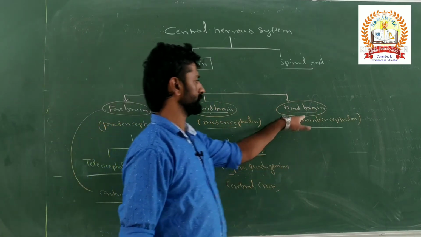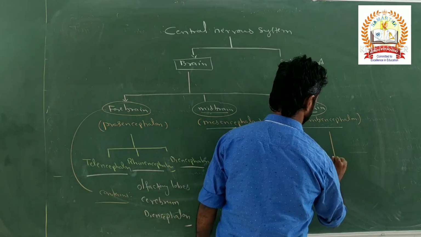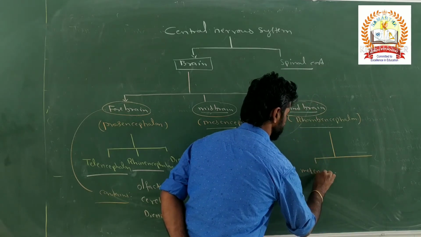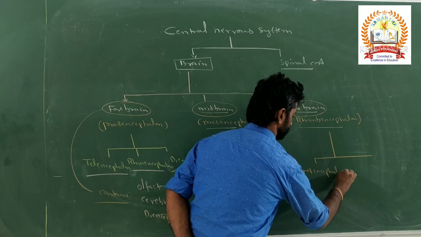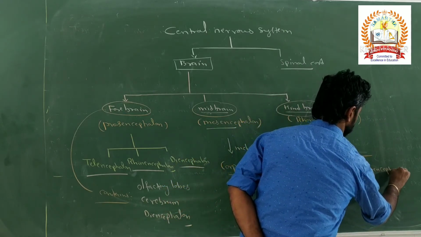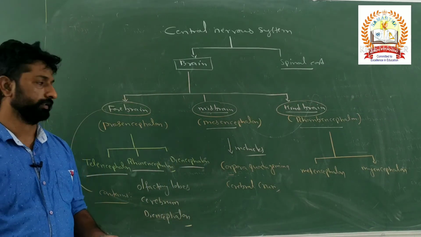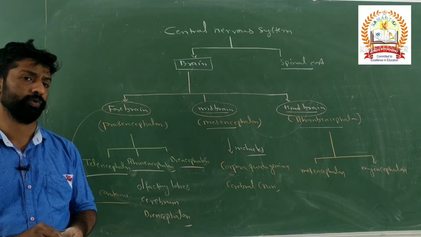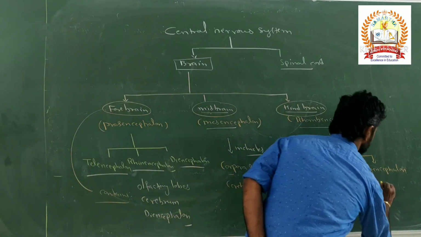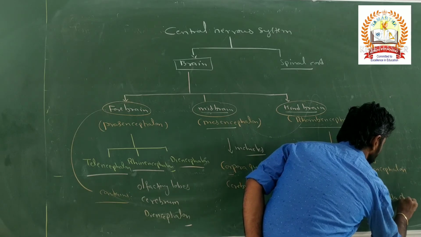Next, what are the parts that come under the hindbrain? The hindbrain is again divided into metencephalon and myelencephalon. What does the metencephalon include? The myelencephalon includes the medulla oblongata.